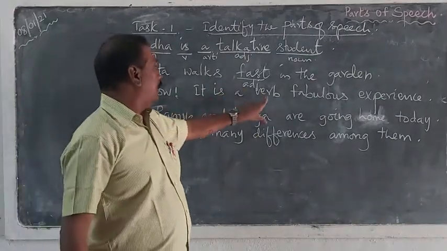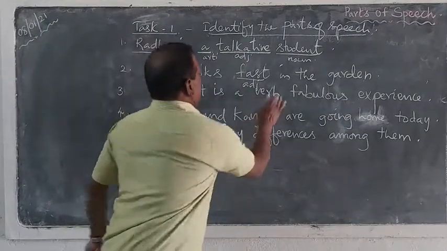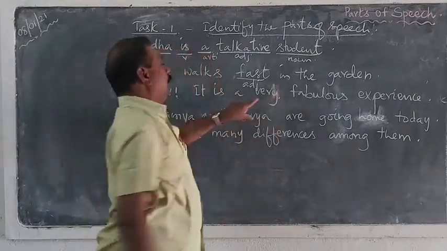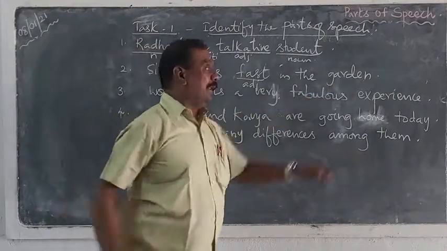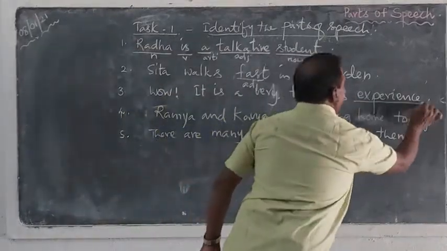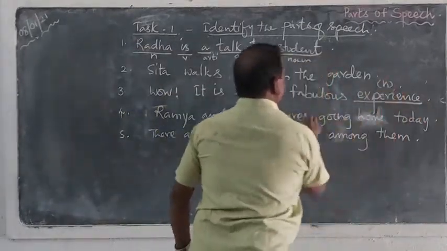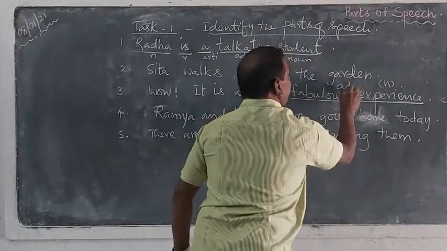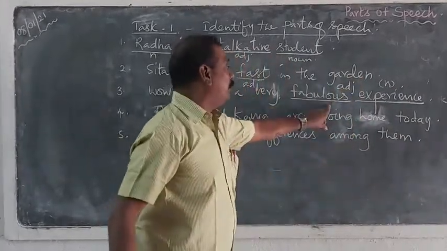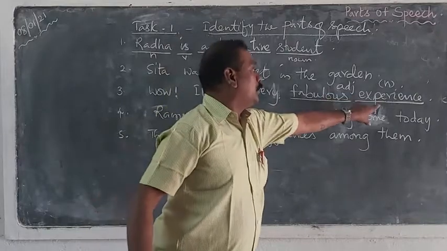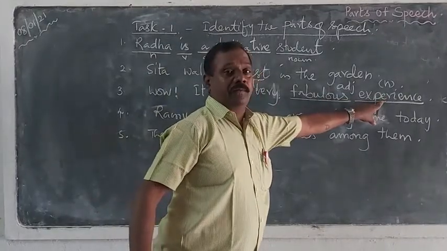An article. Very fabulous experience. First, experience, this is a noun. Fabulous experience, this is an adjective, because the word fabulous is describing the experience.